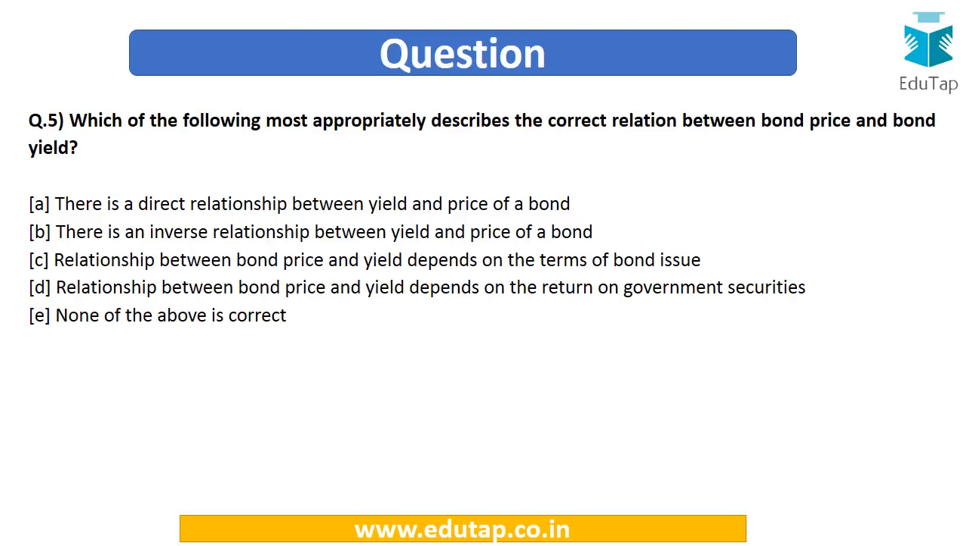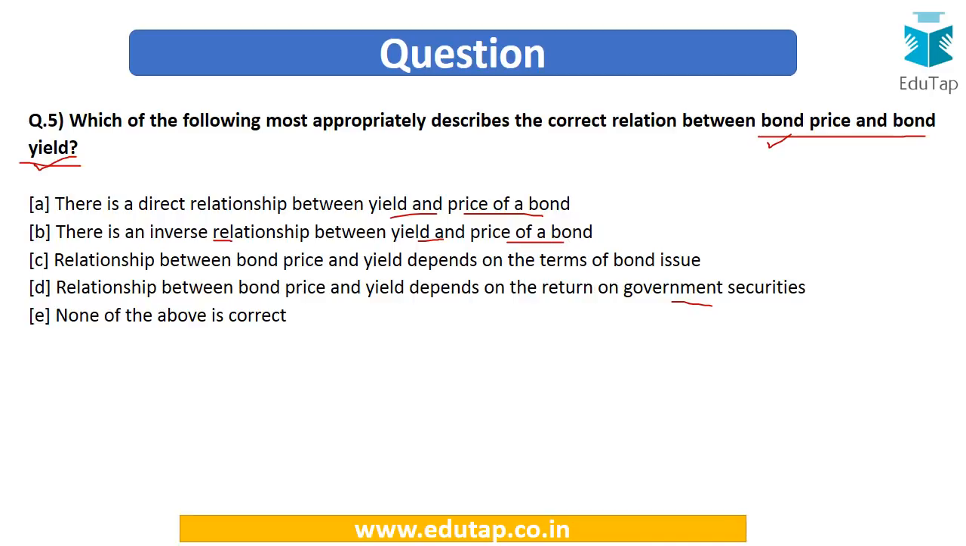Next question. Which of the following most appropriately describes the correct relation between the bond price and the bond yield? Now these are some very important terms associated with the concept of pricing of bonds. Options are: there is a direct relationship between yield and price of the bond; there is an inverse relationship between the yield and the price of a bond; the relationship between bond price and the yield depends on the terms of bond issue; the relationship between bond price and the yield depends on the return on government securities; or none of the above is correct.